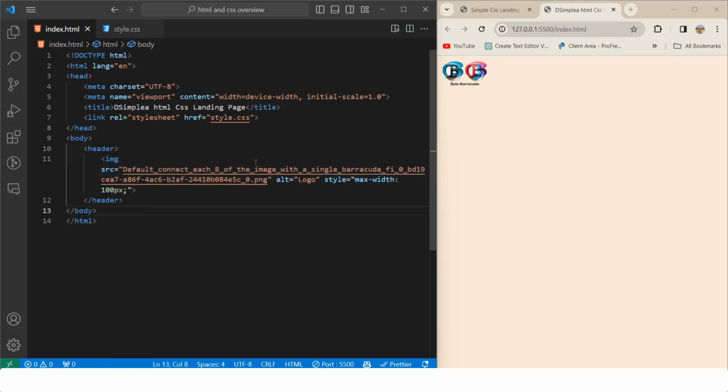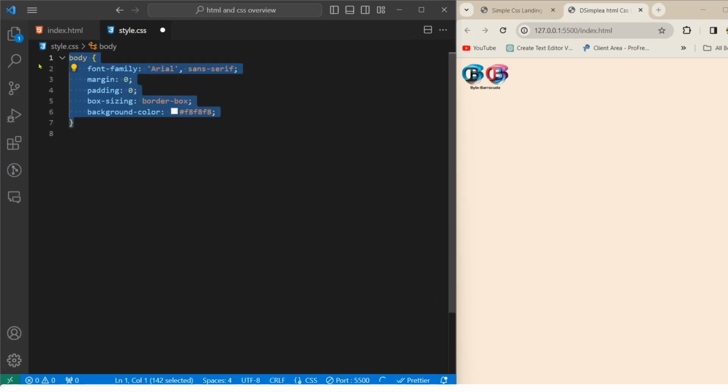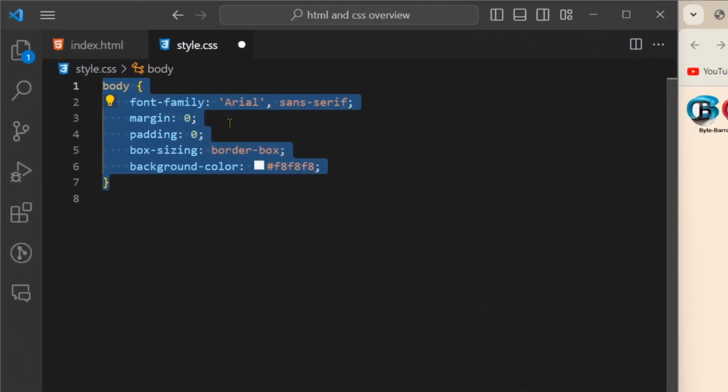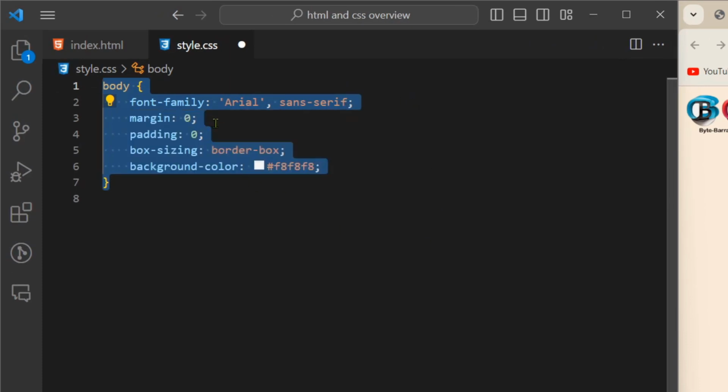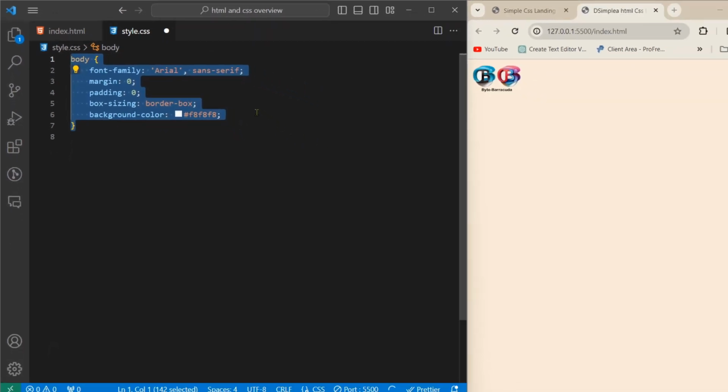Since we will move step by step, let me go to the style file and remove this one. First, create body, which will have the font family of Arial and sans-serif, margin 0, padding 0, box-sizing border-box, and a background color of a little bit of white.